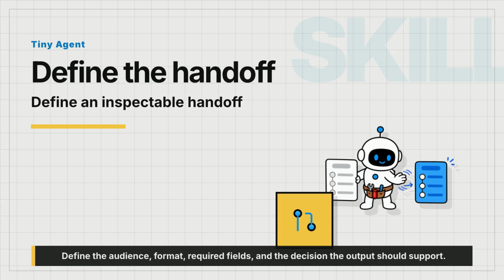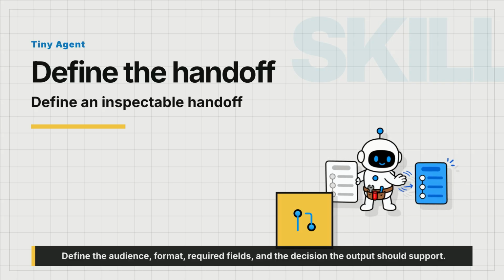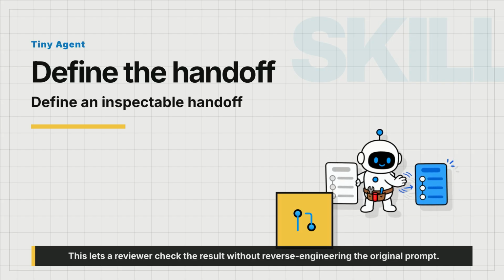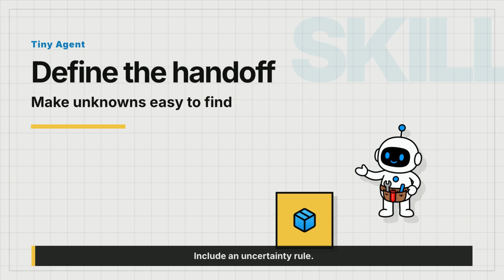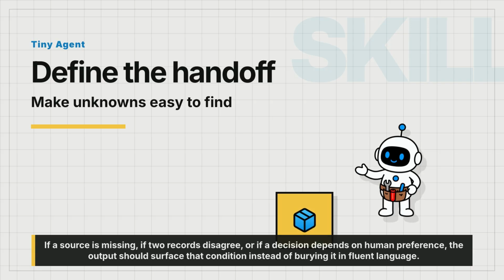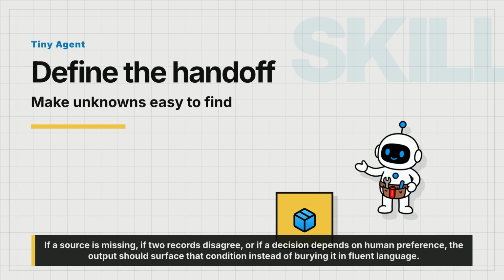Define the audience, format, required fields, and the decision the output should support. This lets a reviewer check the result without reverse engineering the original prompt. Include an uncertainty rule. If a source is missing, if two records disagree, or if a decision depends on human preference, the output should surface that condition instead of burying it in fluent language.